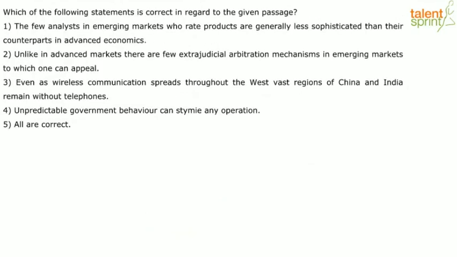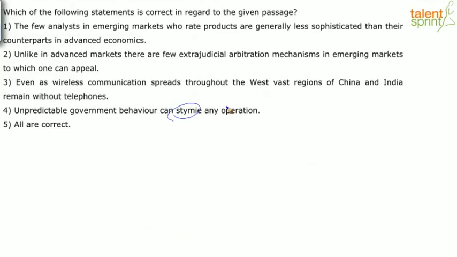Next question. Which of the following statements is correct in regard to the given passage? The few analysts in emerging markets who rate products are generally less sophisticated than their counterparts in advanced economies. I think it's economies. Unlike in advanced markets, there are few extrajudicial arbitration mechanisms in emerging markets to which one can appeal. Even as wireless communication spreads throughout the West, vast regions of China and India remain without telephones. Unpredictable government behavior can stymie any operation. See, again, some of you did not understand what stymie is, right? In this context, you can figure out the meaning.